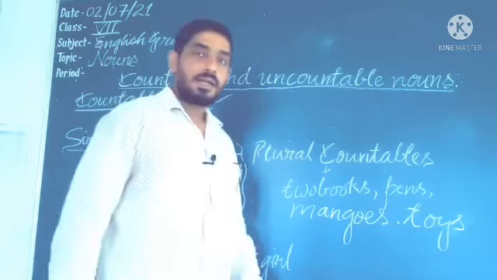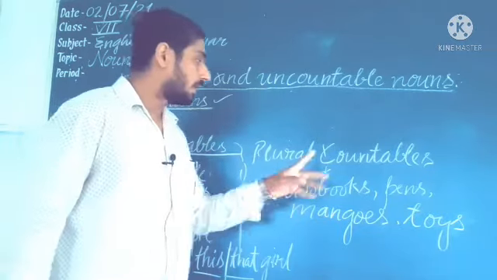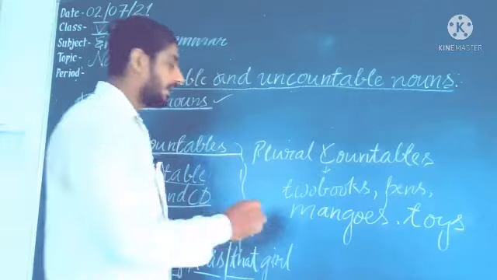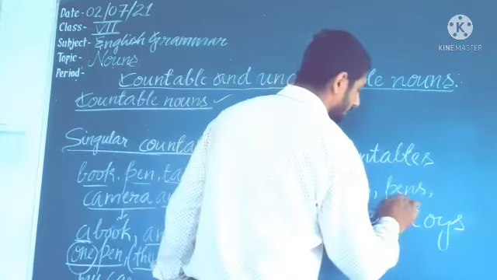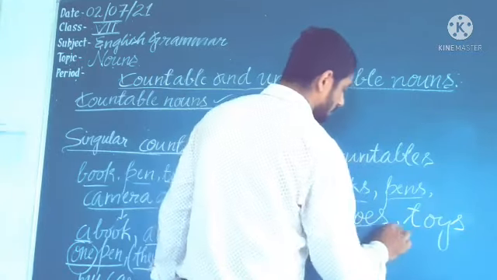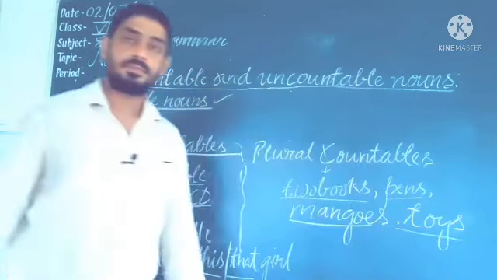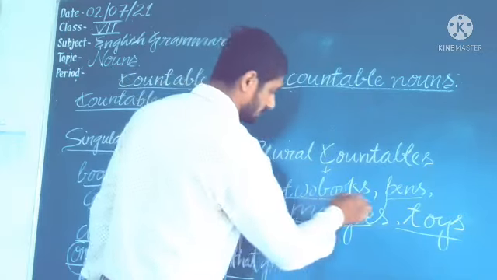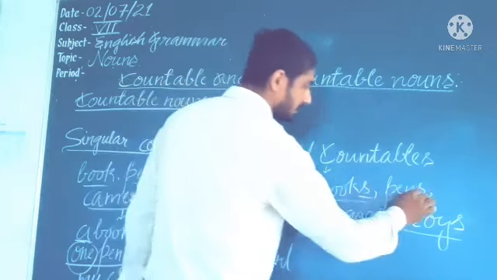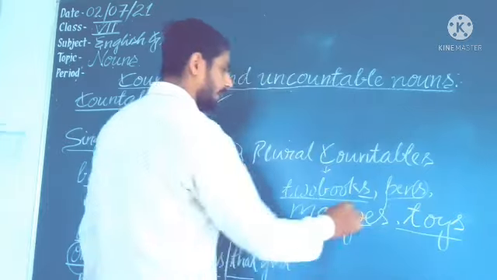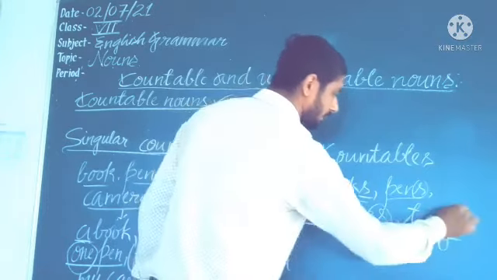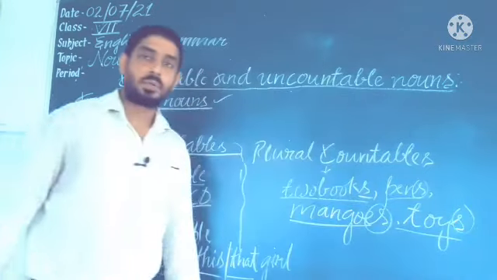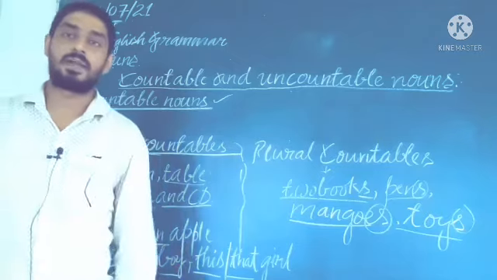Now next we are talking about plural countables. You get two books, pens, mangoes, toys. You are getting s in books and pens, es in mangoes, s in toys: two toys, three toys, five books.